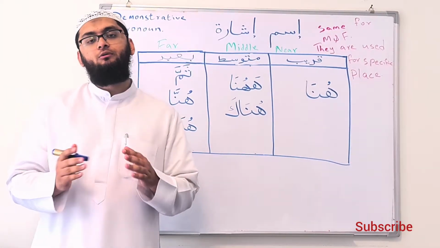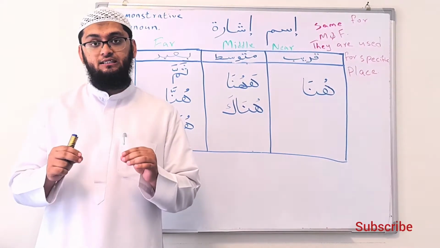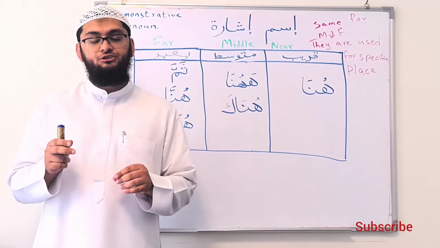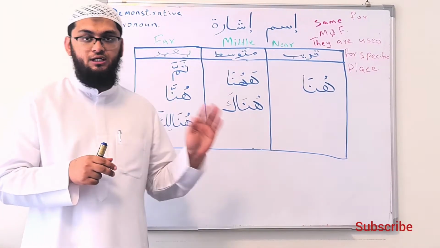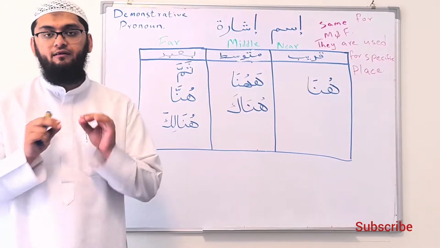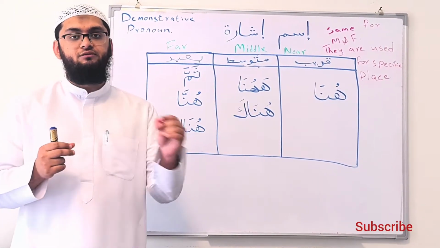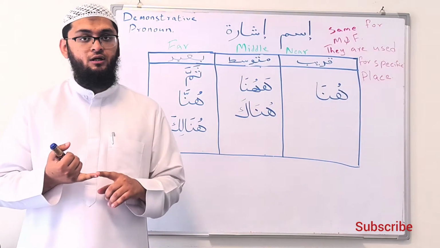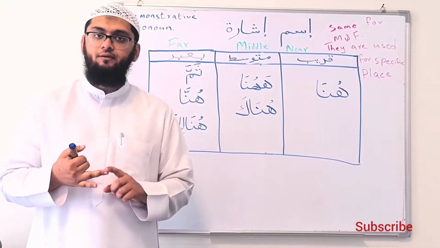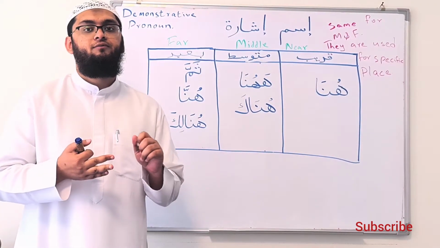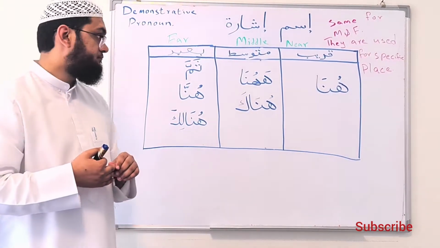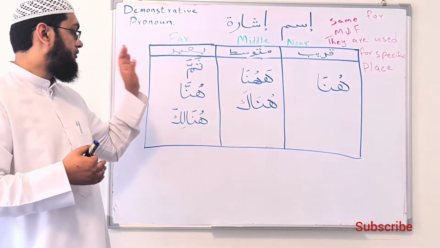Welcome back to our same lesson, in which we were discussing Ism Ishara. Just to give a recap, Ism Ishara is one of the types of Ism Ma'arifa, and we are done with Ism Dhamir, which is number one, then Ism Alam, and then we were on Ism Ishara. Ism Ishara is the demonstrative pronoun.